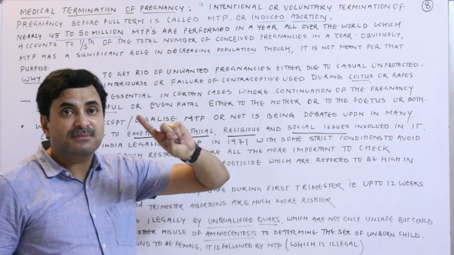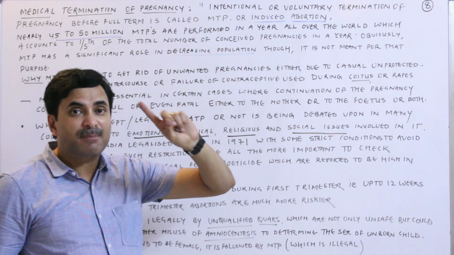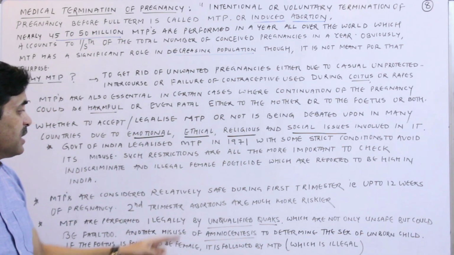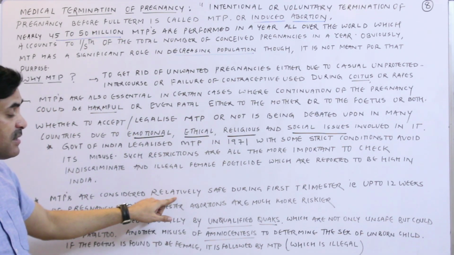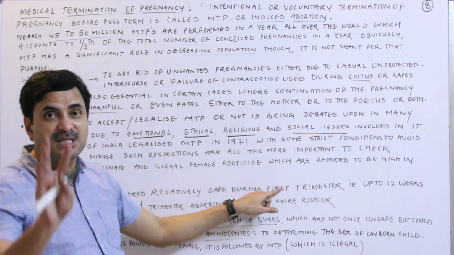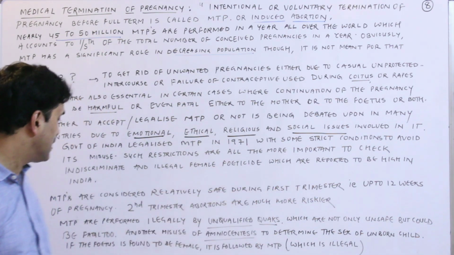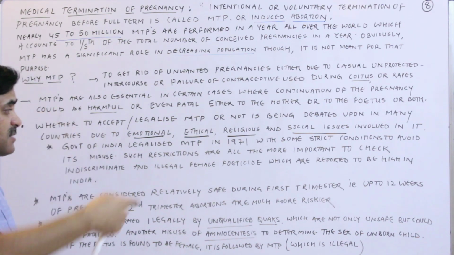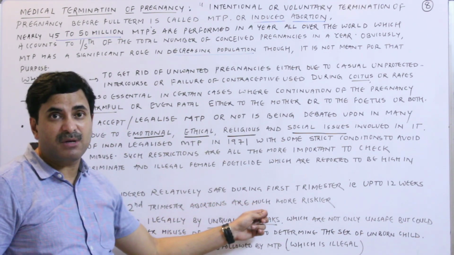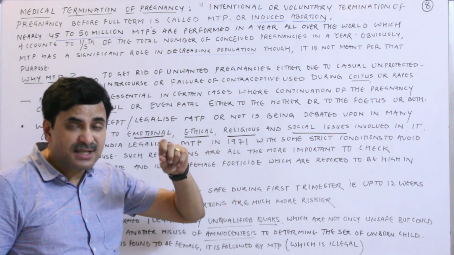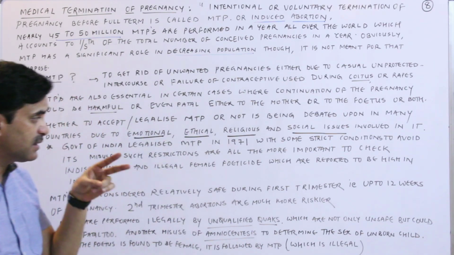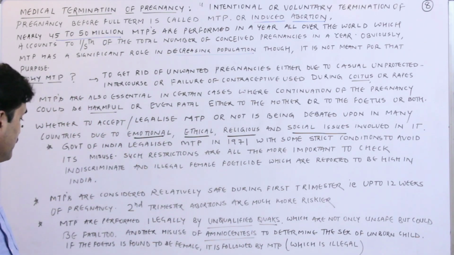If some female wants to remove her pregnancy intentionally, or perform an induced abortion, then MTPs are considered relatively safe up to the first trimester, means the first 3 months, or I can say 12 weeks of pregnancy. If she wants to remove her pregnancy in the second trimester, that is in the 4th month or the 5th month or the 6th month, it becomes much riskier. It becomes very much riskier, and in such a case the female can die also during the removal of the fetus.